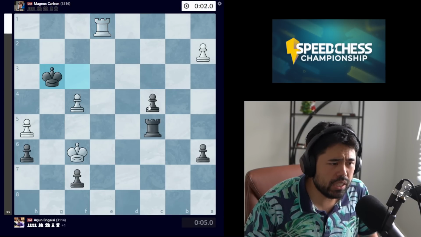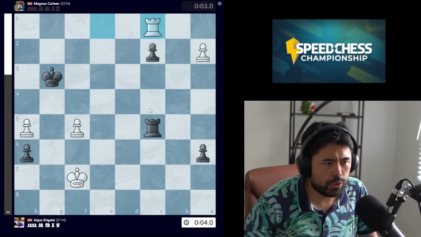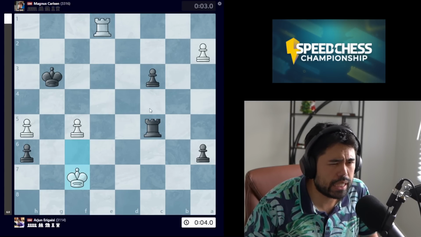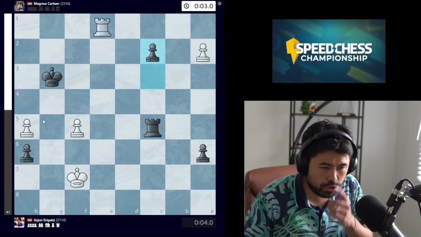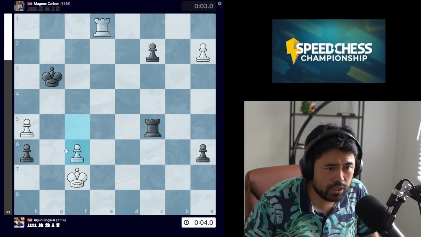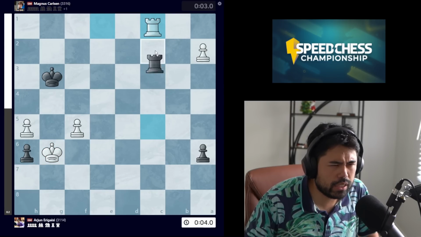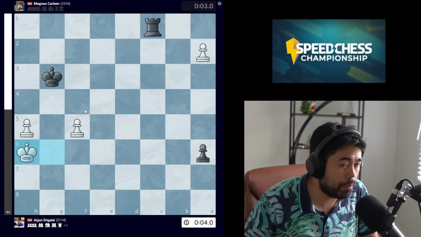We get rook to e1, takes, f5, c3, king f7, c2, rook to c1 is played, and now we have the move rook f5. Now keep in mind there was apparently a mistake here. I guess black was supposed to take the pawn first, because after c2, maybe Magnus could have played the move f6 here. No, I guess f6 is a blunder. So apparently you're supposed to go king g6, and after queen takes, you take, and this is supposed to be a draw, don't ask me why, but apparently it is.